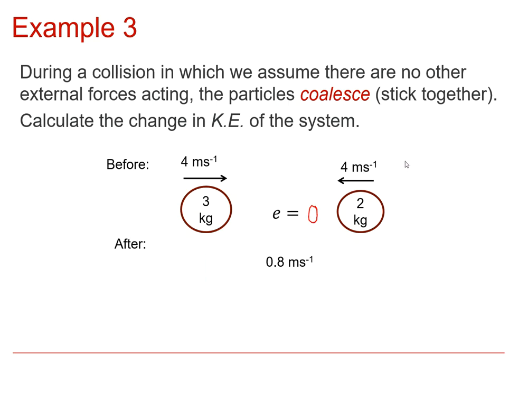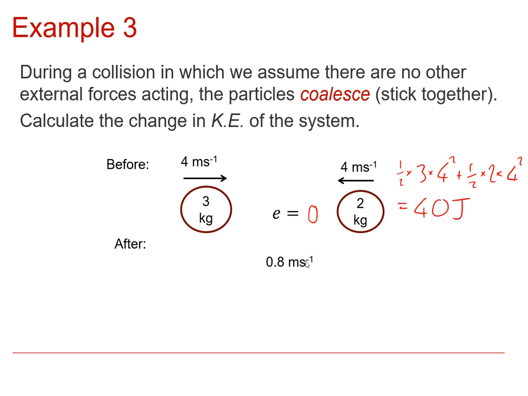And so the kinetic energy beforehand is a half times mass times speed squared for the first object, plus a half times the mass times the speed squared for the second object. Again, they're in different directions, but that doesn't matter when it's the speeds which are being squared. And that works out as 40 joules.